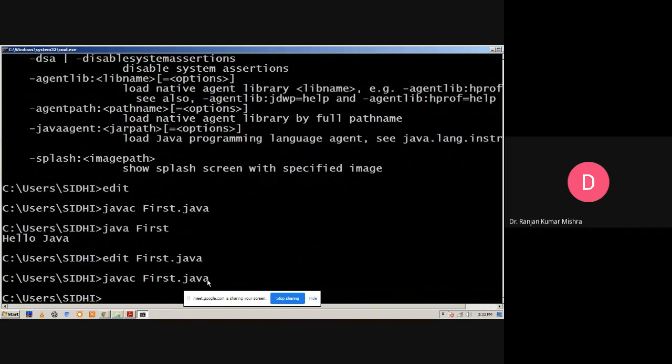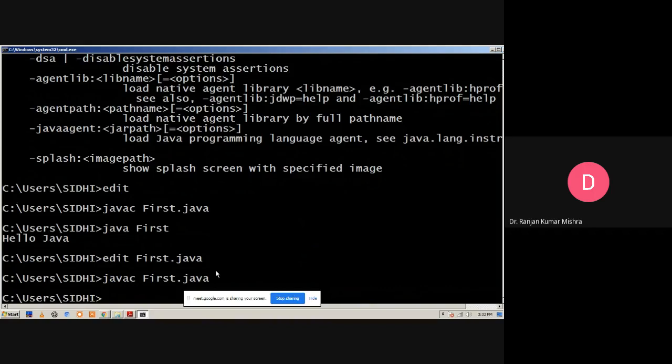When we compile any program, we always compile it with the file name, that is first.java. The file has a main method inside the class first1. So when we compile the program, a class file is created with the .class extension and the name of the class. What is the class name?